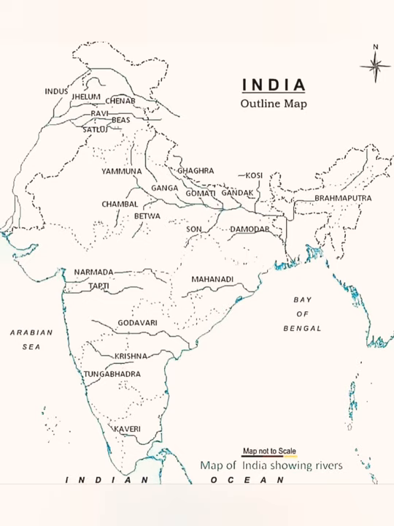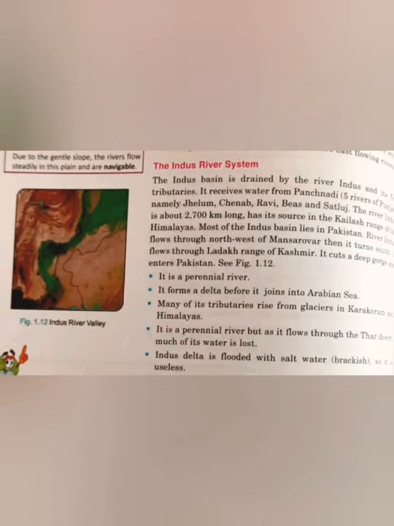Next we will be discussing the very first river system, your Indus river system. The river Indus has many tributaries. It starts from Mansarovar. The river Indus gets its water from five rivers, the Panch Nadi or Punjab. All the five rivers in Punjab are its tributaries. So Jhelum, Ravi, Chenab, Beas, Satluj are its tributaries, and the water comes from these rivers and mixes with the Indus river.